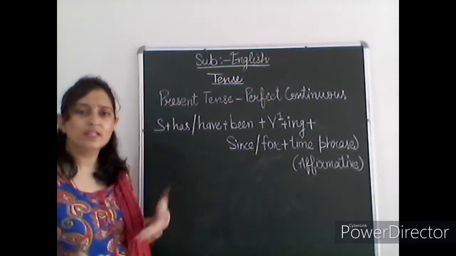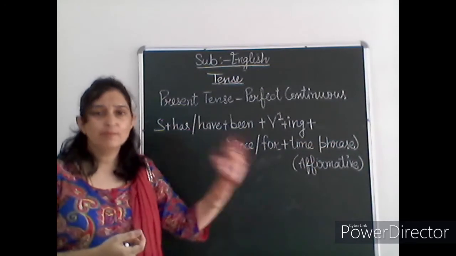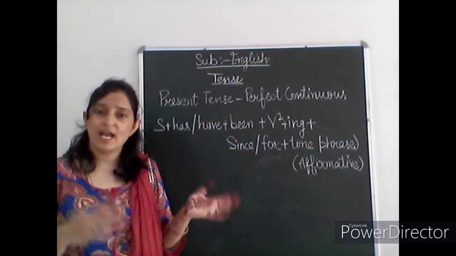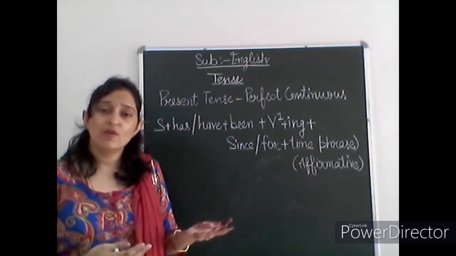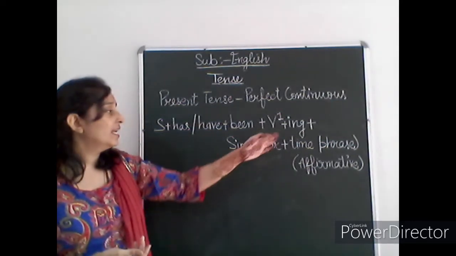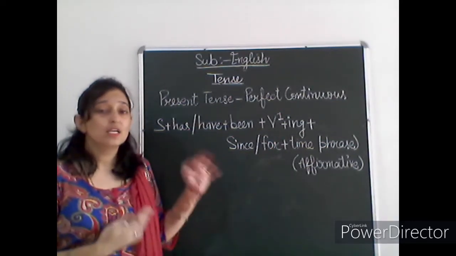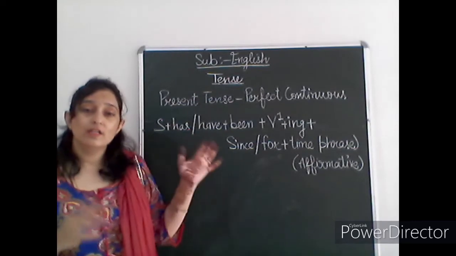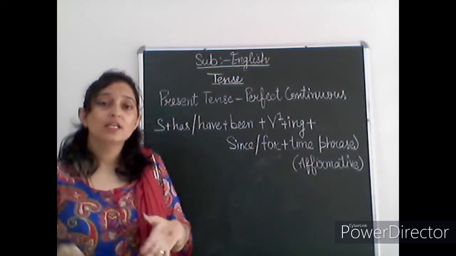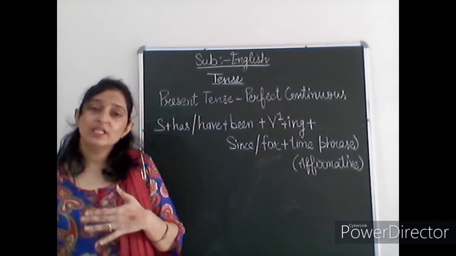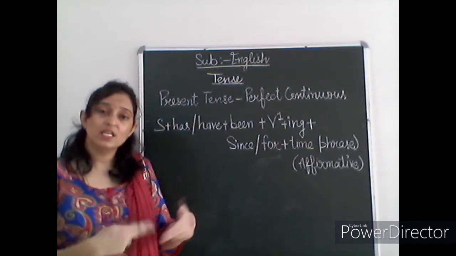So you can learn it this way also: subject plus has been or have been, verb first form plus ing. Because in this category we have to tell that the action began in the past and still now it's going on.